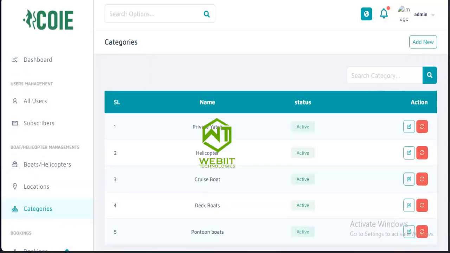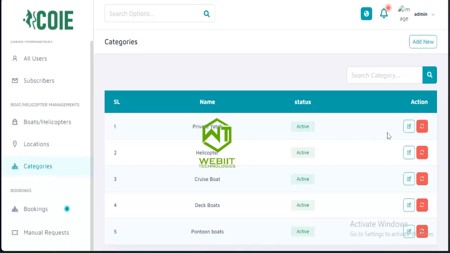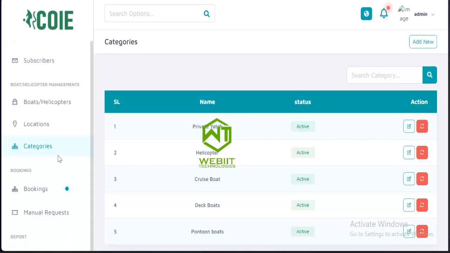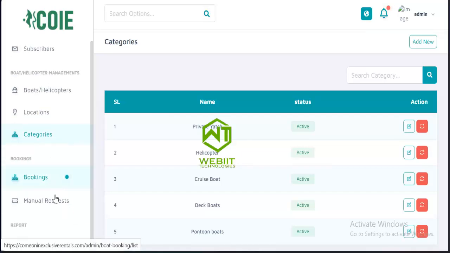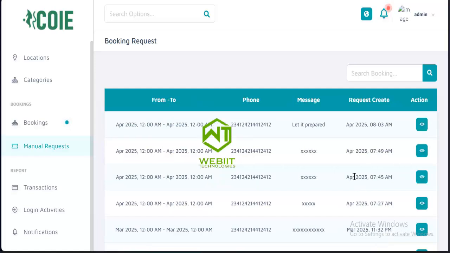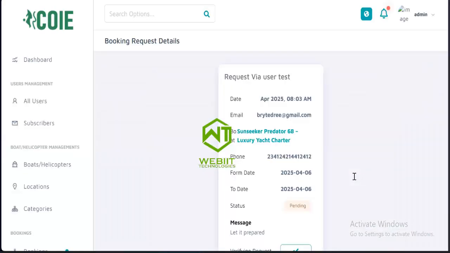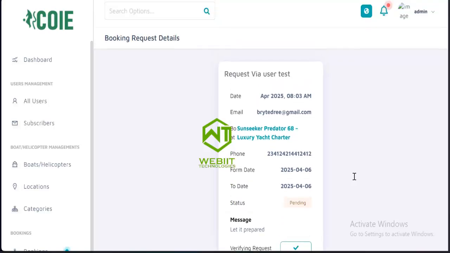So you can create categories here, also delete category or edit category. The category section is where you actually manage the categories which you are going to add, either the boats or the helicopter. When you go to bookings, you can see the details of each booking. I can come to this action button and click on it. So you can see the details here.